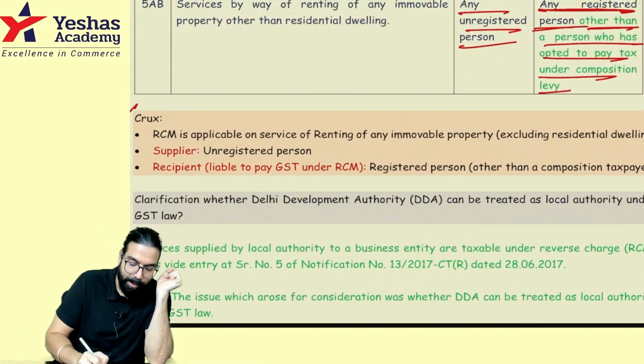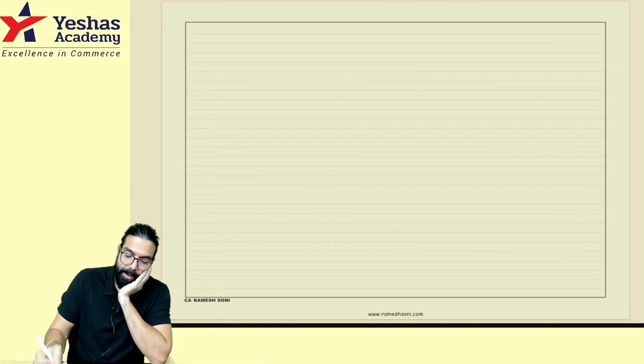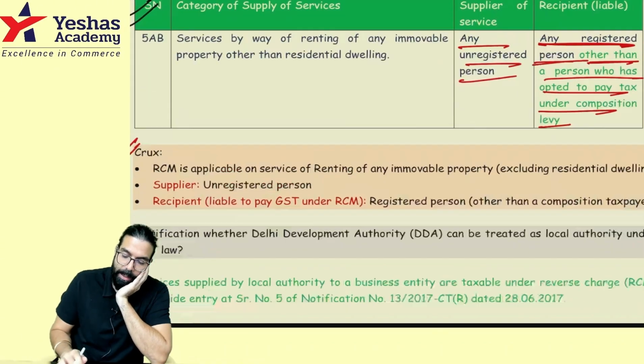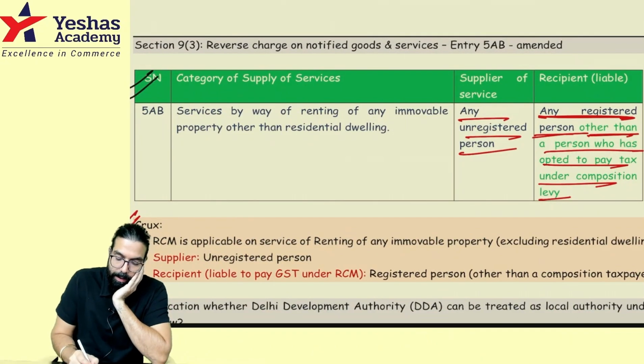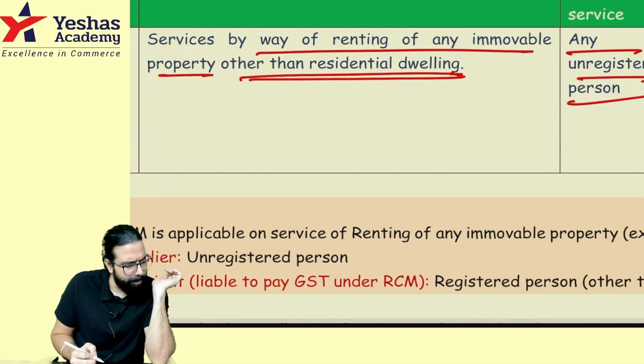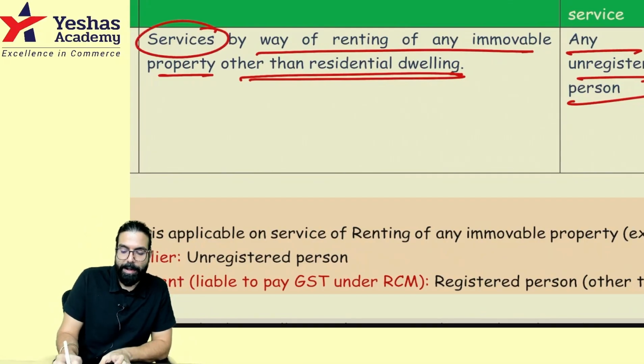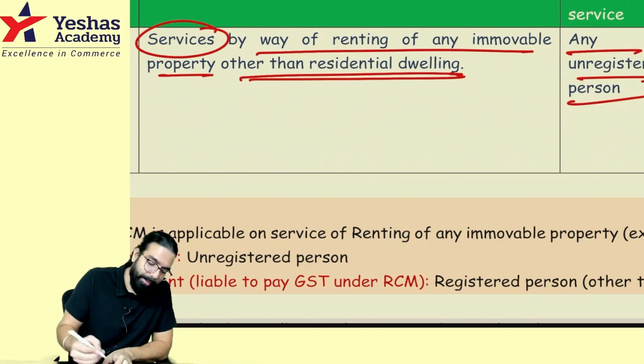Then, sir, this point is clear. In the exam, they will tell you, so please be very careful about it. And sir, it is any person renting any immovable property other than residential. What is immovable property? Any services by way of renting of any immovable property other than residential.